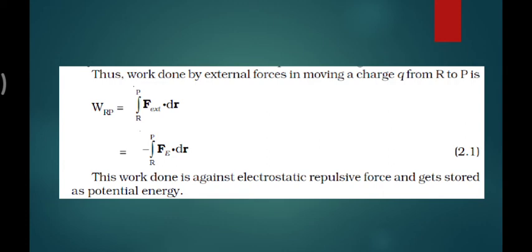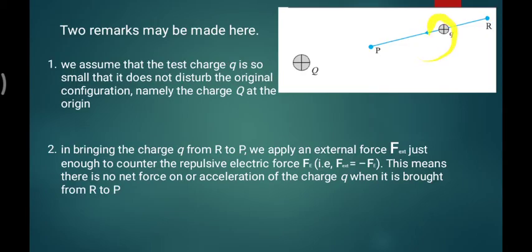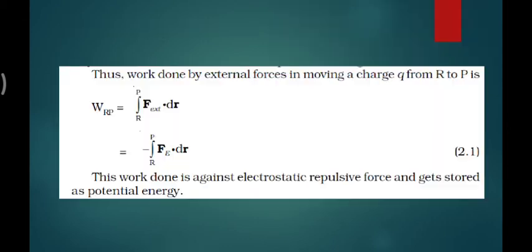This work done against the electrostatic repulsion force gets stored in the potential energy of the system. You are applying an external force on this charge, and this charge is applying a repulsive force, both against each other, so the work is stored in the potential energy.